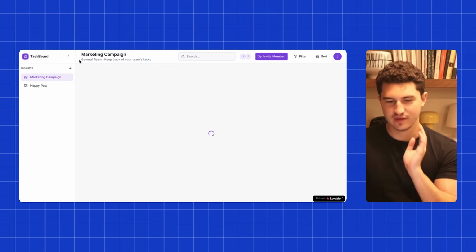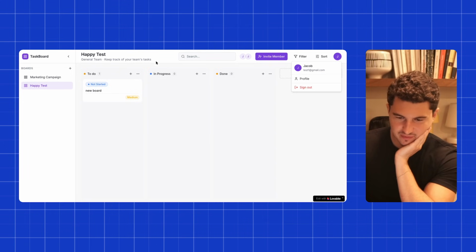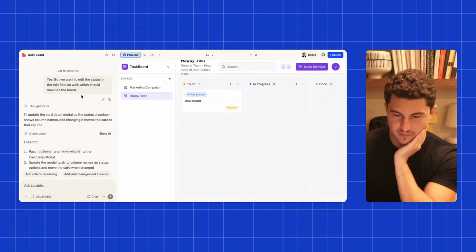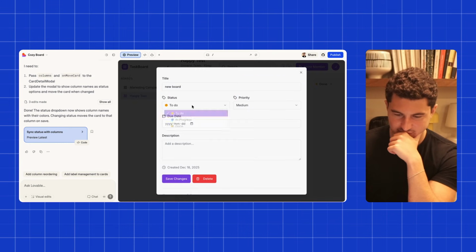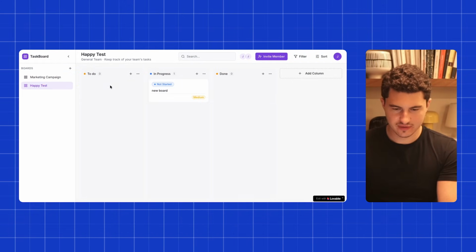Look at that. That is very cool. So now we have this, and you can see there's two different members on it. So that's really cool. I mean, that's actually some decently advanced functionality. That works pretty well. Let's see the sync status now. So this is working well. Perfect. So that is working how it's intended to as well. I also want to see if I leave a comment on here.